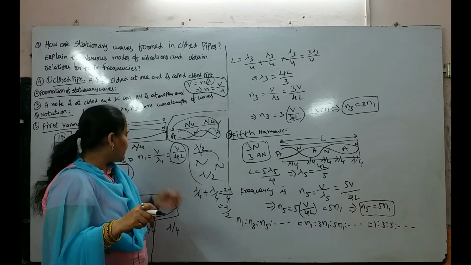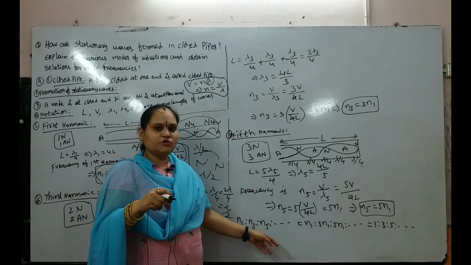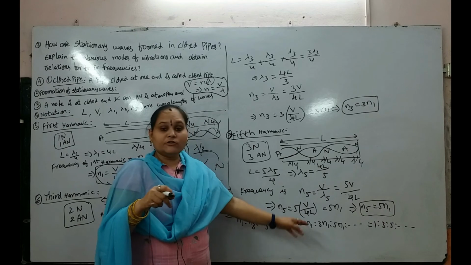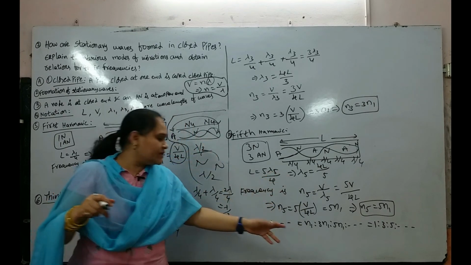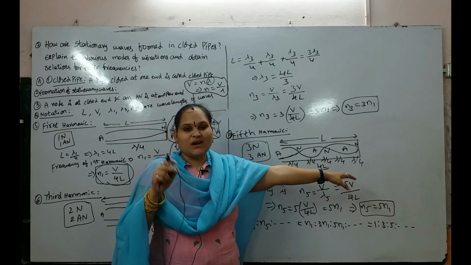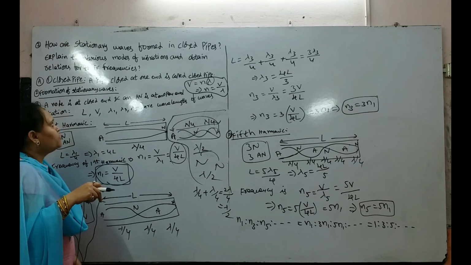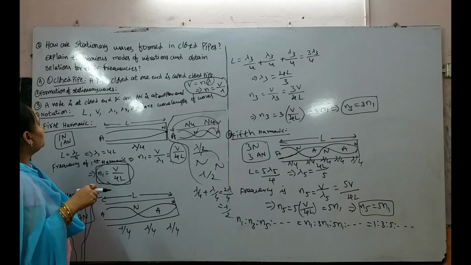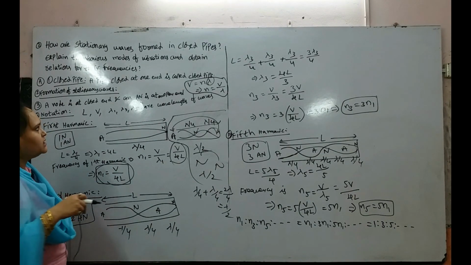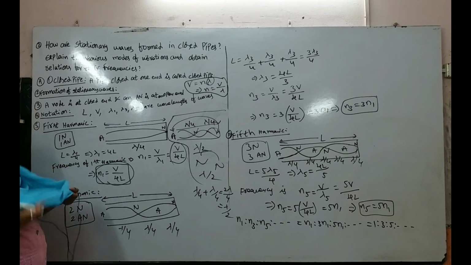Now we will take the ratios between these three harmonics. N1 is to N3 is to N5 equal to N1 is to 3N1 is to 5N1, and so on. That will be equal to 1 is to 3 is to 5, and so on. These are the frequencies of harmonics in stationary waves in a closed pipe. Once more, I will repeat it.